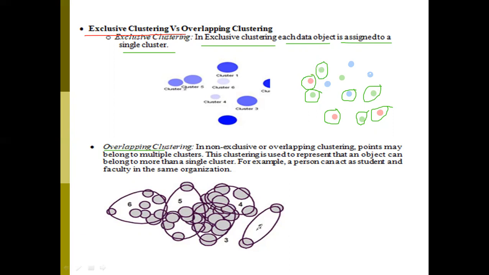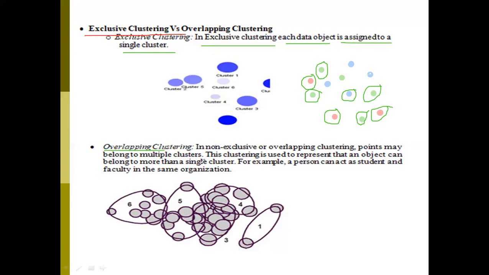Total 6 clusters are there: 1, 2, 3, 4, 5, 6. Among these 6 clusters, 6 is overlapped with 5, 5 is overlapped with 3 and 2, and 4 is overlapped with 2 and 3, and so on. This means those clusters share the features of the data points, isn't it?